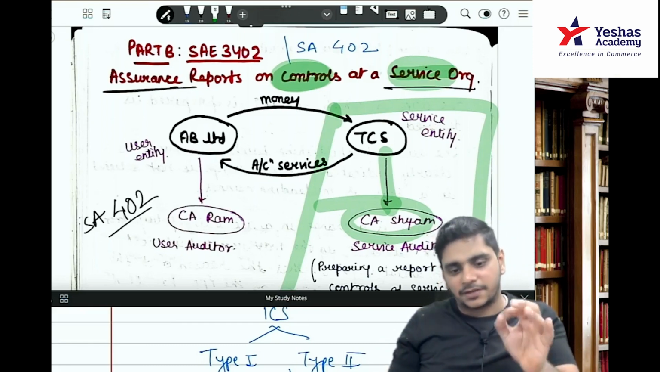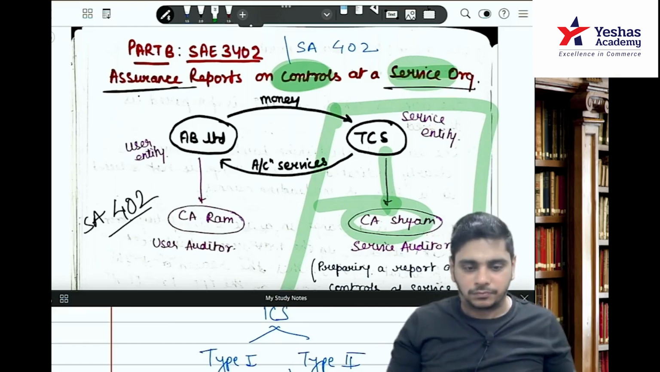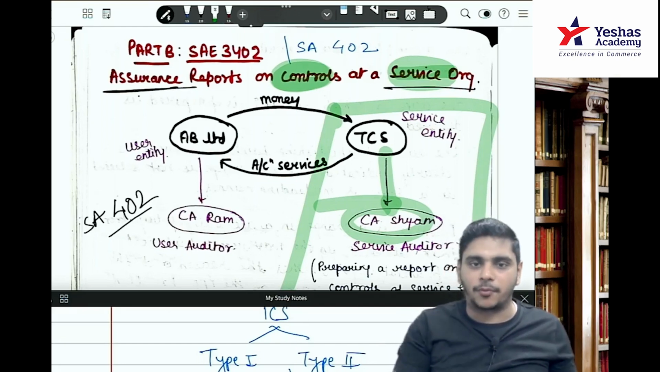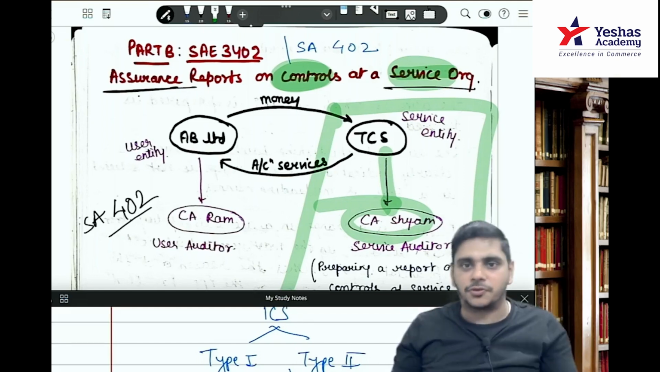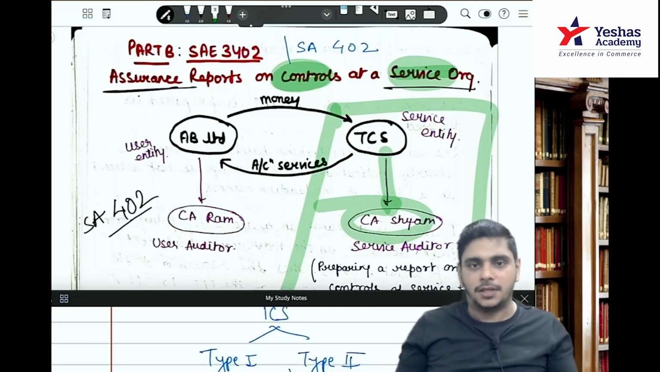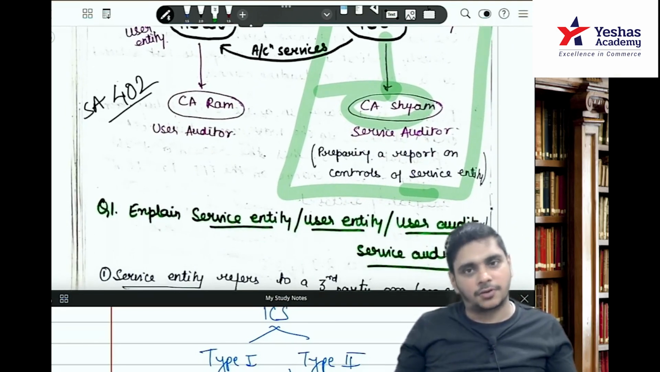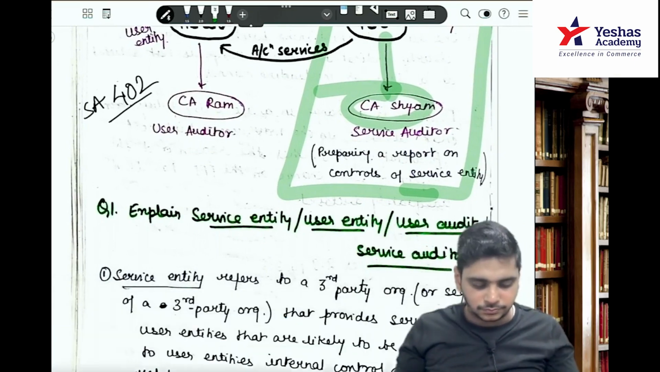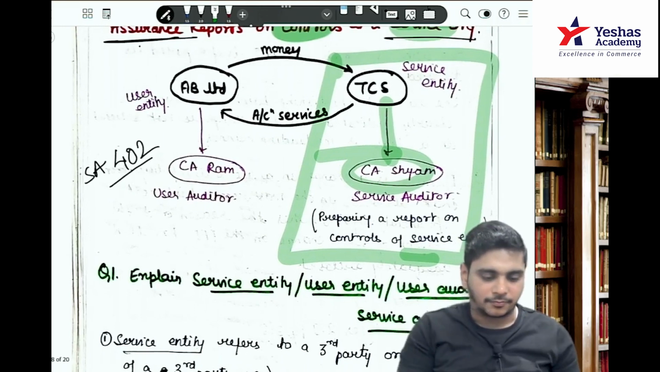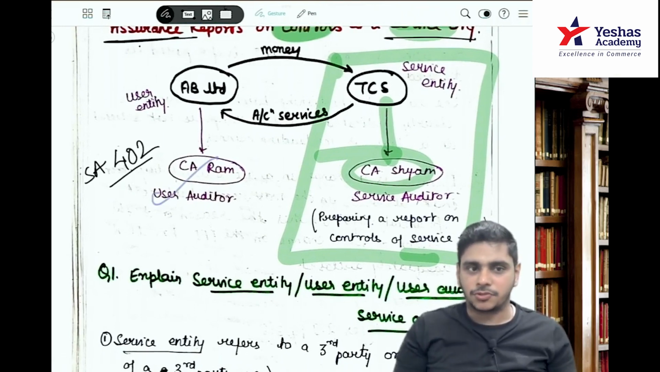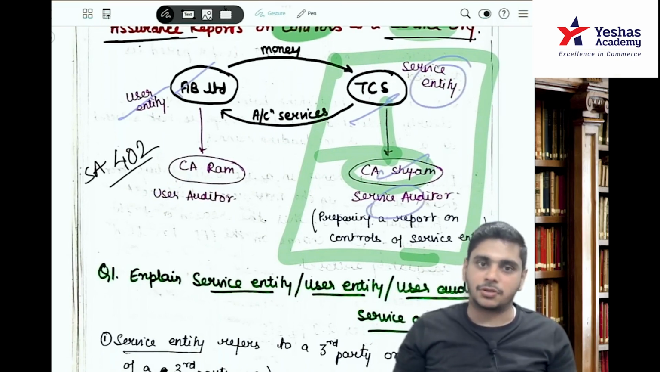When the question says the service entity has to prepare a report on the controls, then TCS is approaching CA Sham. So this SAE 3402 is from the perspective of CA Sham, preparing a report on the controls at the service organization. Understood the background? Now, please remember the example because that will be used when framing the answer. Ram is a user auditor, AB Limited is a user entity, and TCS's service they are using, so it became the service entity. Sham is called a service auditor.